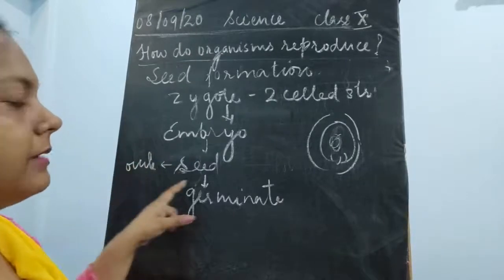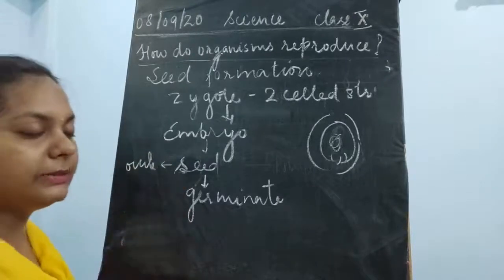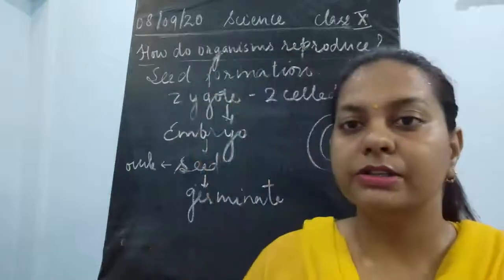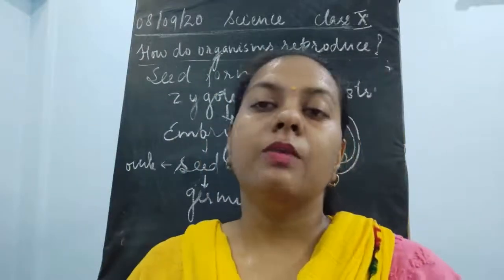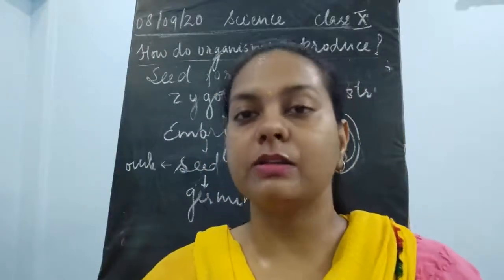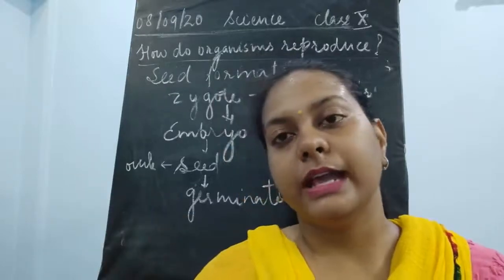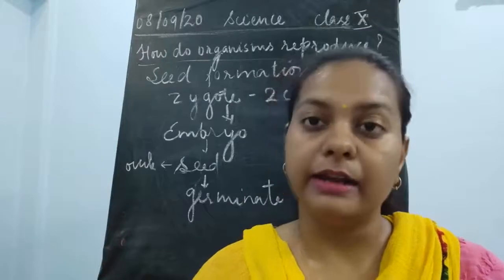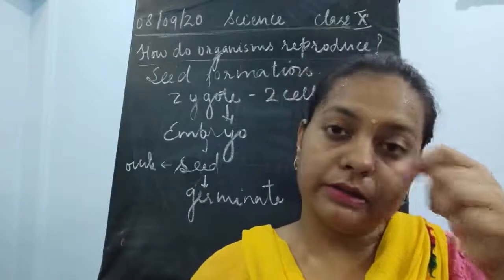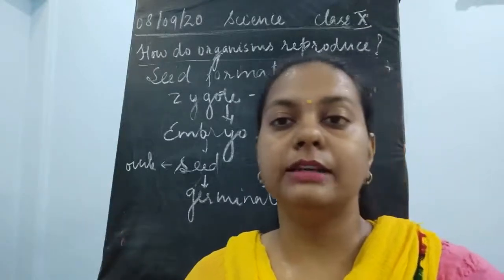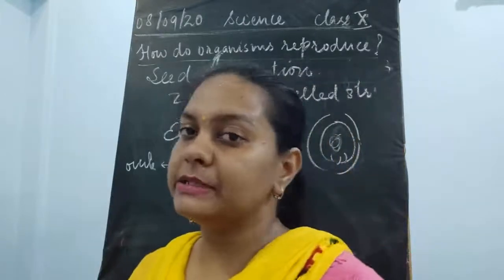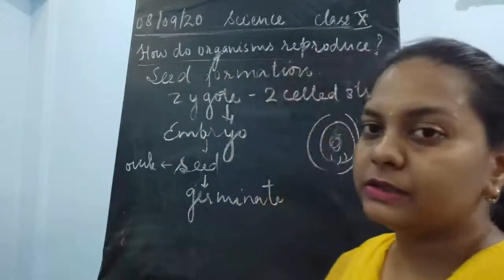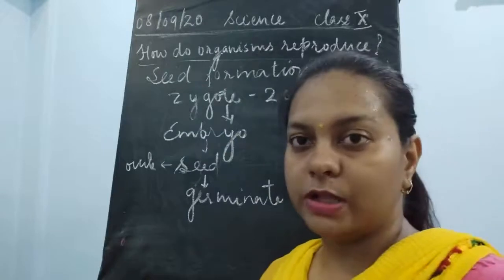So this ovule becomes seed, and what happens ultimately after fertilization? Once the pollination or fertilization is taking place, what would happen? The petals and all the other parts except this ovary are going to wither away. It means that it droops down. This flower, which contains the petals and sepals, everything dries up and falls down.